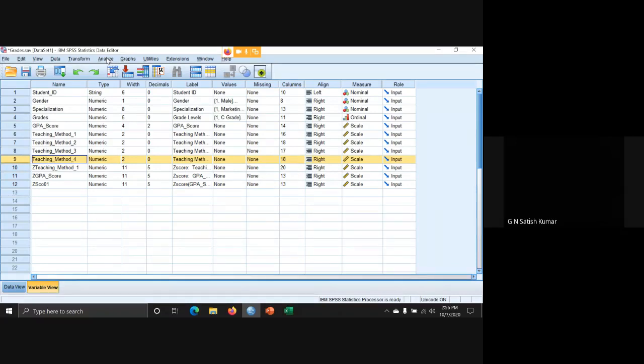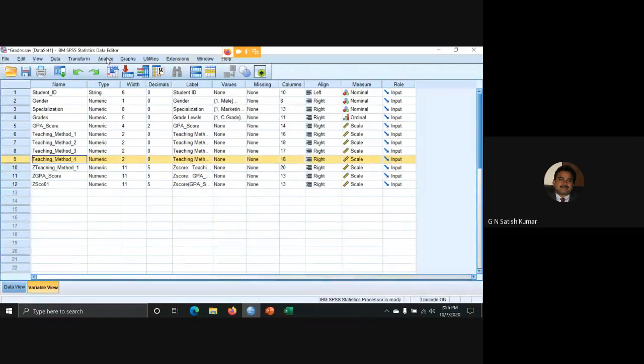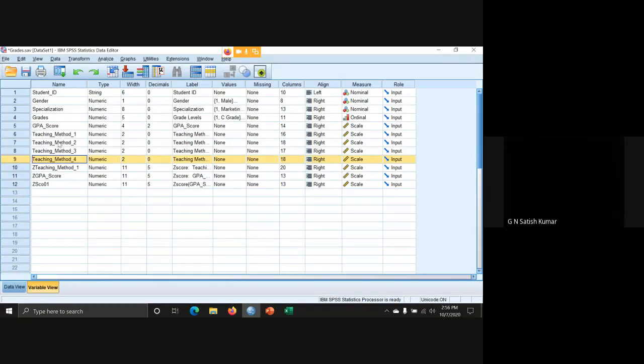My null hypothesis is that there is no significant difference between the teaching methods. The first teaching method is the blackboard method, where they only write and explain. The second method is audio video. The third one is the experimental method, where they show with experiments. And the fourth method is the case study method.